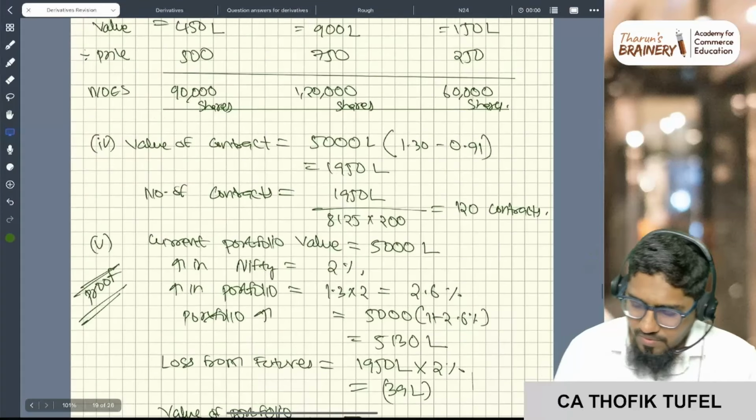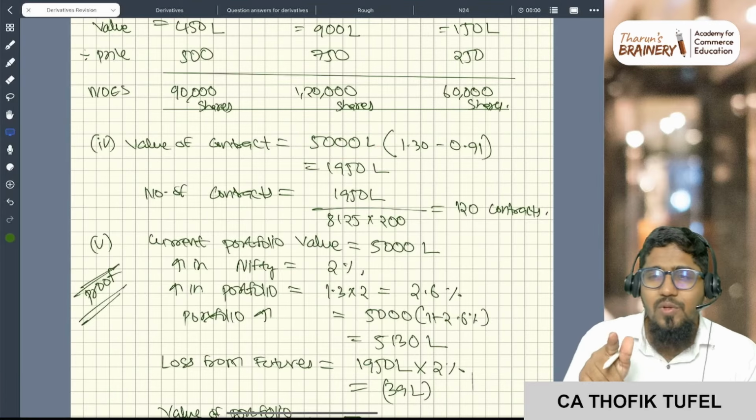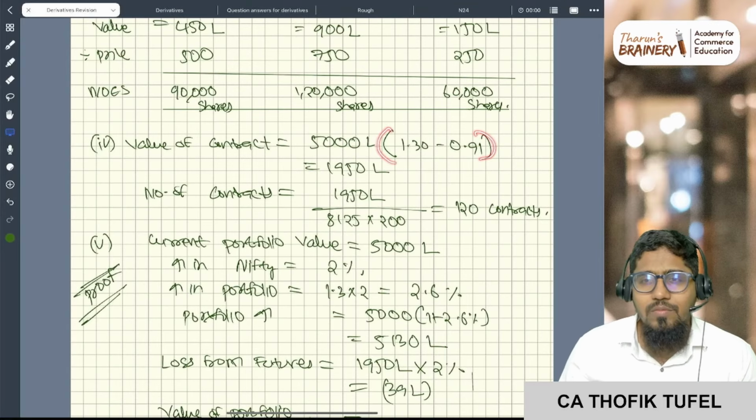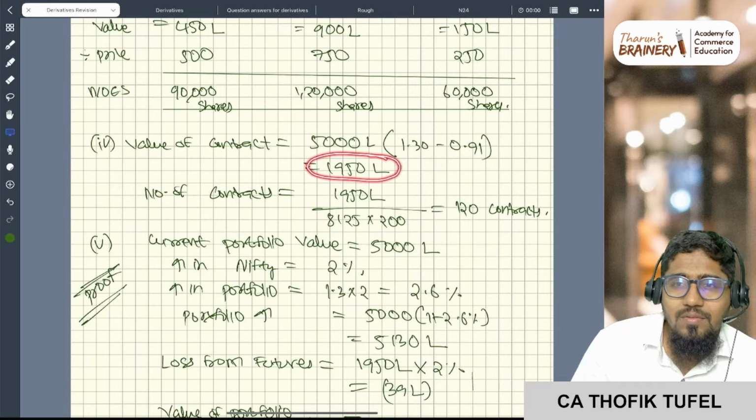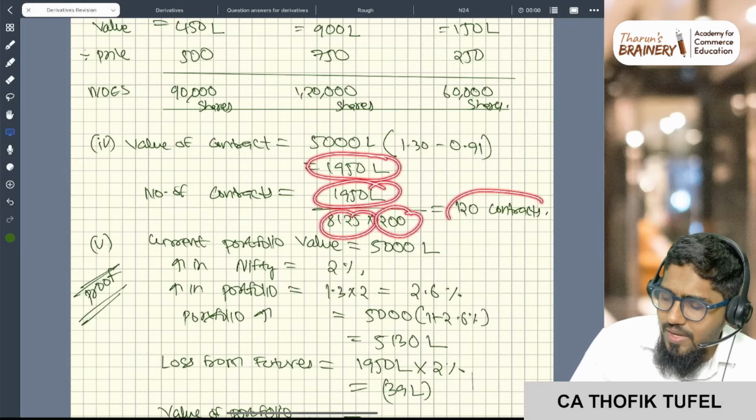See here. Oh, sorry. Don't multiply. I want to reduce the beta. It is not a full hedge, it is a partial hedge. So 1.3 minus 0.91, I want to reduce my beta. So what is the value of the contract? 1950. Correct. Number of contracts is 1950 by 8125 into 200, that is 120 contracts.